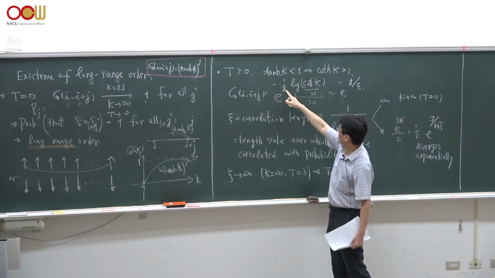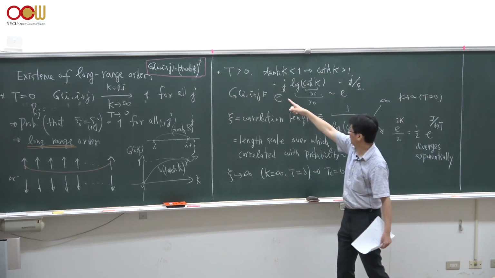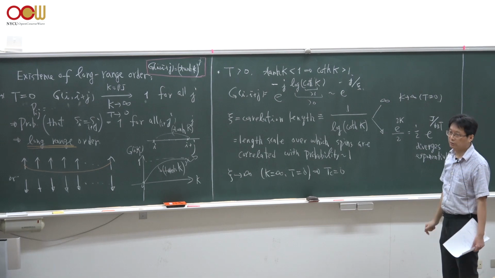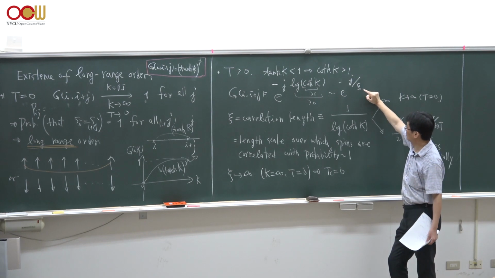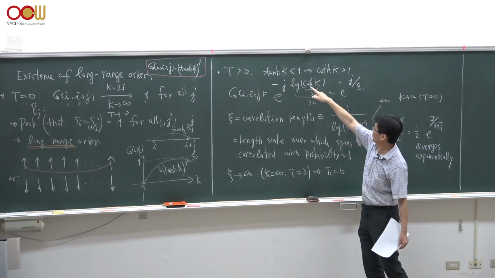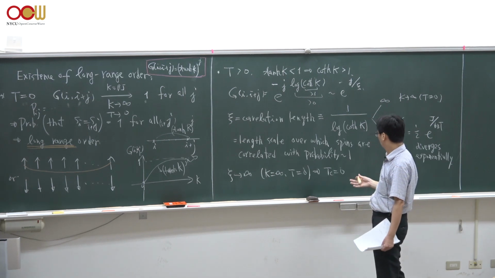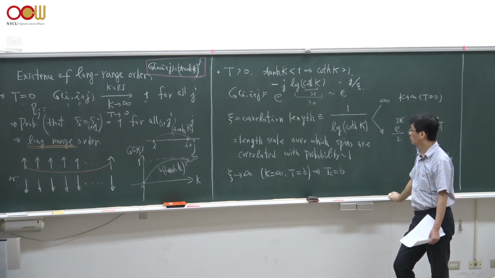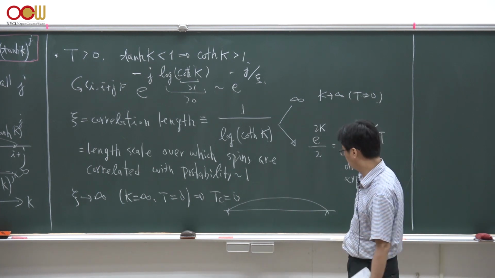Okay? And also j is positive because this is just a site index. And therefore this is an exponential decay function. Remember, there is a minus sign in the exponent here. In particular, we can define a length scale called the correlation length, xi, which is 1 over the log of the hyperbolic cotangent of K, which is exactly the inverse of this. And this defines a length scale over which the spins are correlated with probability almost 1. So you can see how far apart two spins can be and still be correlated with each other.